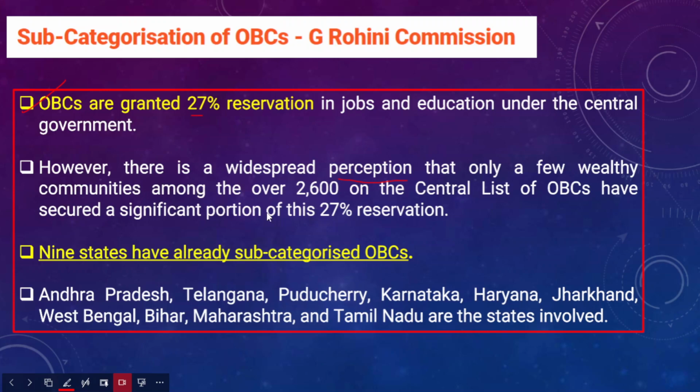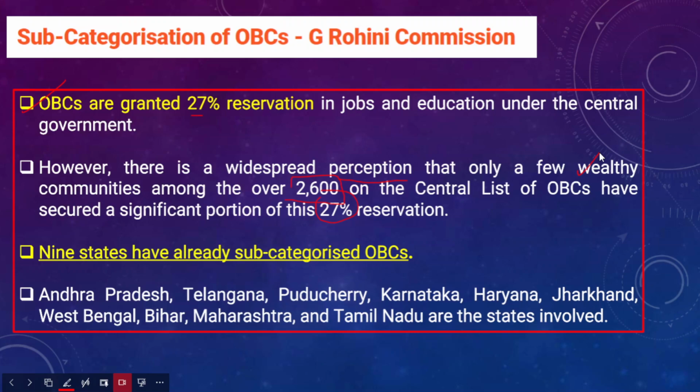So a few wealthy communities among OBCs, which constitute around 2,600 caste groups. Okay, so the central list of other backward classes constitutes 2,600 caste groups, right? Within the 27% reservation, a few wealthy communities are getting the majority of the benefits.